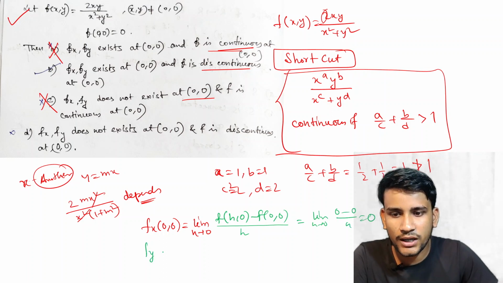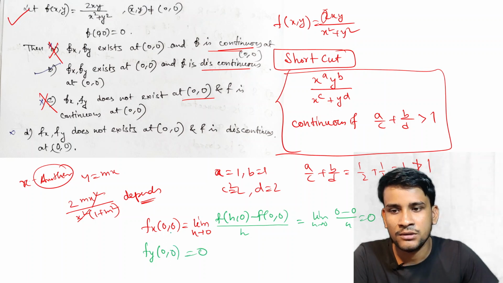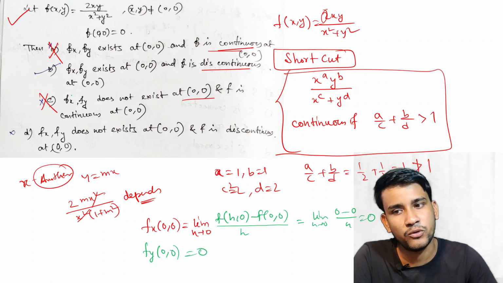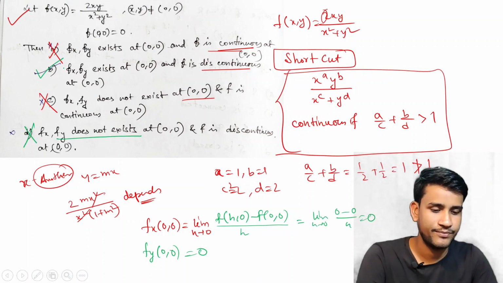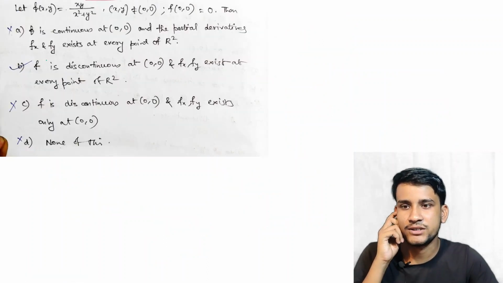Similarly, fy(0,0) you can check, this is 0. That is, fx and fy both exist. But it says that it does not exist. No, it is also false. Option B is correct.